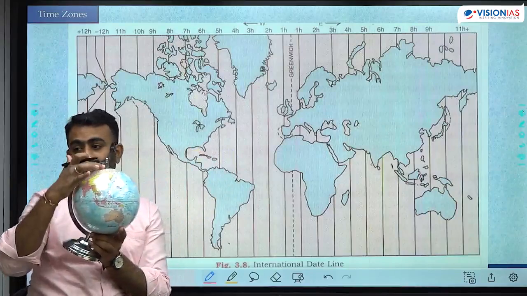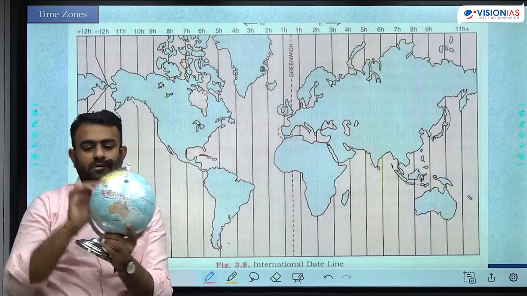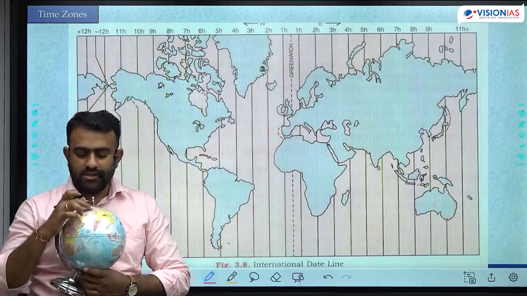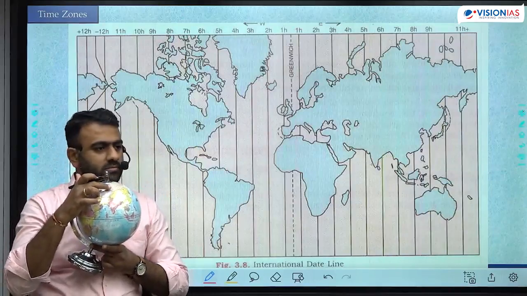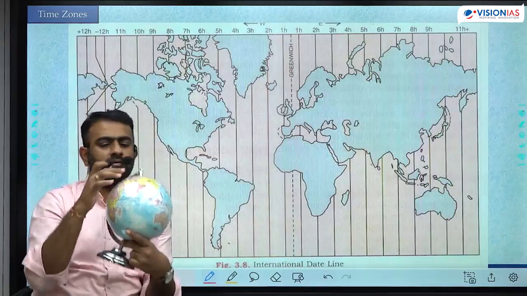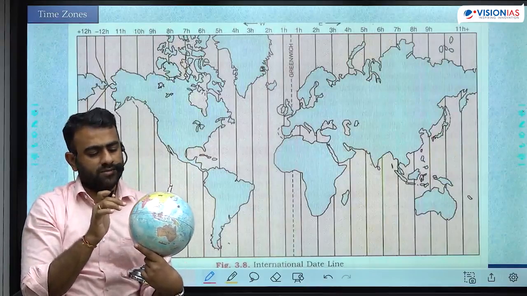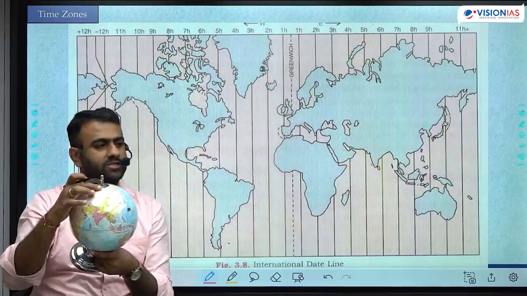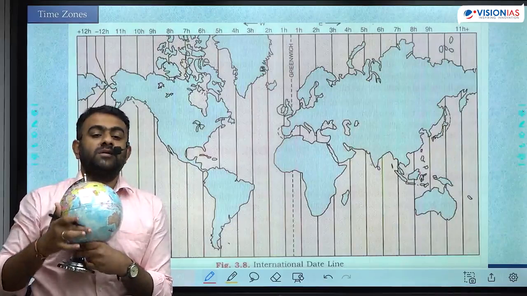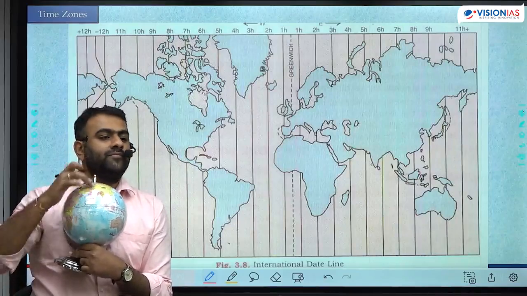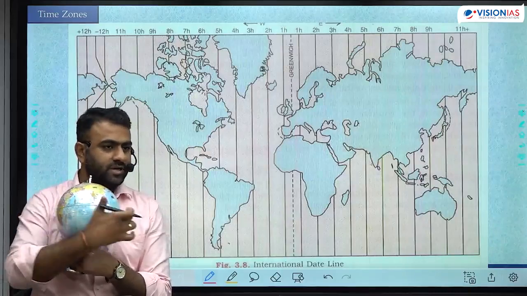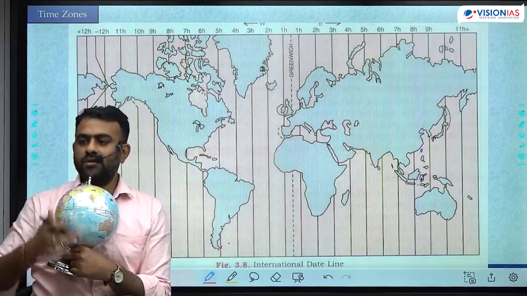And time remained the same for the entire longitude. ये तो clear है ना? अगर इंडिया में नून है, Kazakhstan is also noon. Same time. The sun is overhead. Overhead नहीं है तो at least maximum angle. Here in Russia also it is the same. Kazakhstan ले लो, Russia ले लो, या Indian Ocean ले लो, the entire longitude, the time remains the same. Go to any longitude, the time is always same. Along the latitude direction time changes, of course. But within the same longitude, the time is always same.